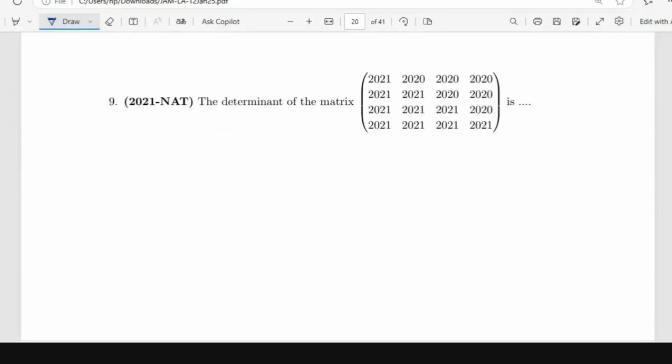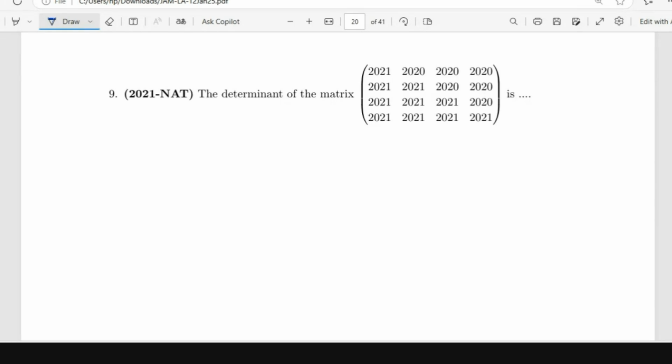This is an NAT question, 2021. Determinant of the matrix. I guess you can solve this, right? You can use the rules for determinants. The determinants of two matrices are the same under the elementary row operations you perform. If you replace any row with alpha times the row, the determinant gets multiplied by alpha.